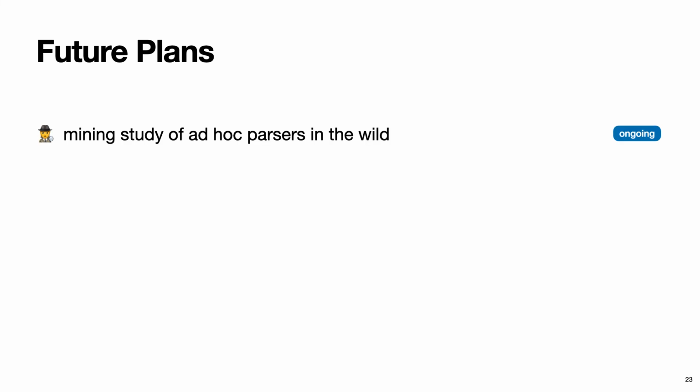We are hoping to realize everything that I have described so far, at least in prototypical form, and to this end we are working on a number of related projects. First, we are currently conducting a mining study of ad hoc parsers in order to collect typical examples and common coding patterns. This is ongoing work. If after this talk you now happen to recognize some ad hoc parsers in your own code, please don't hesitate to send them to us. We are continuously looking for specimens.